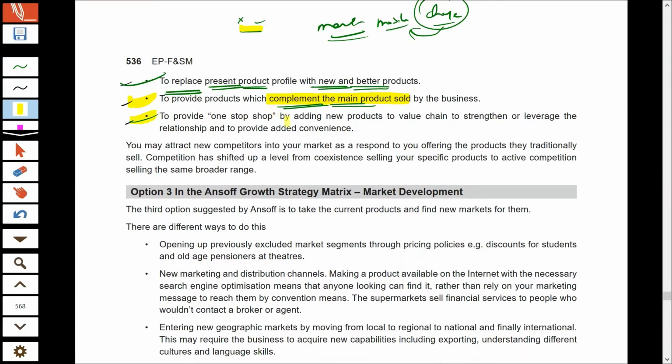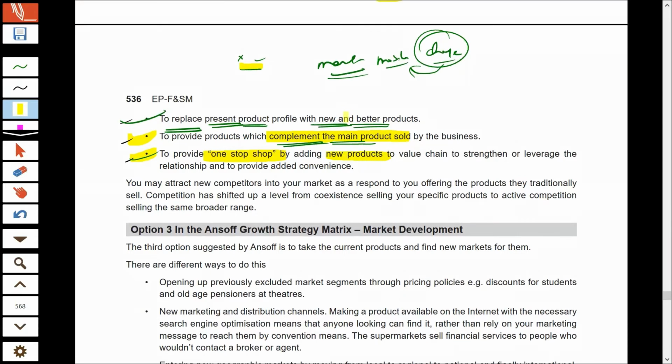And the third thing that you can do is act as a one-stop solution for your existing market and existing customers, and try to make all the different related products that your existing customer needs. So the company can act as a one-stop shop by adding new products to the existing product chain, and that way strengthen or leverage the relationship by providing more convenience. So what they are saying is that the company can try to produce new products from the value chain. They are talking about vertical integration in this option.